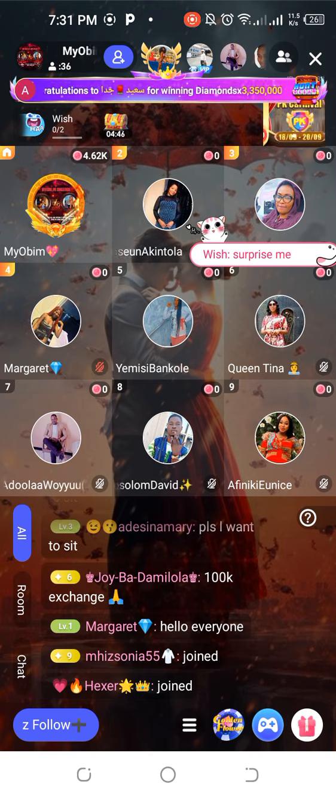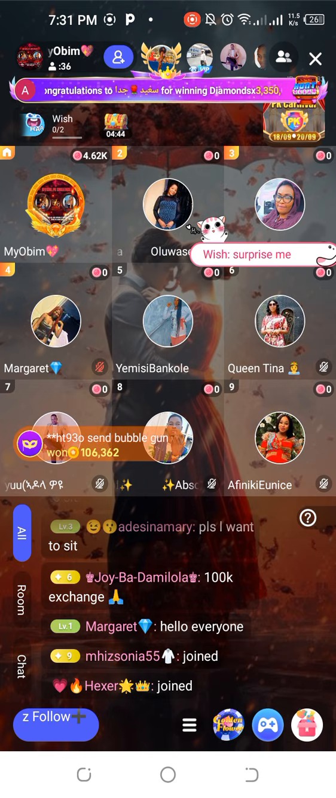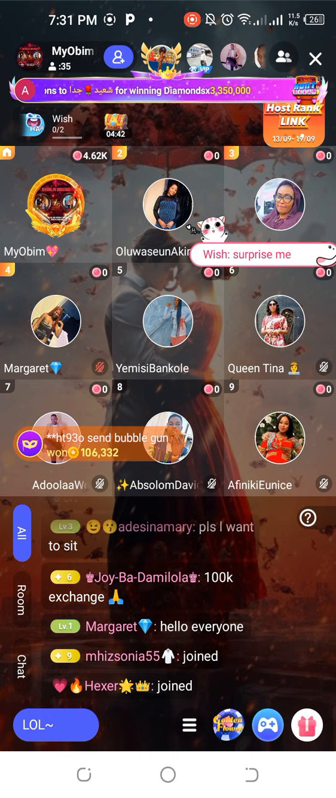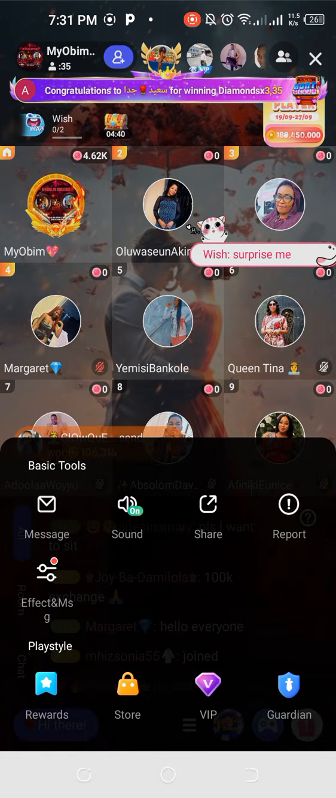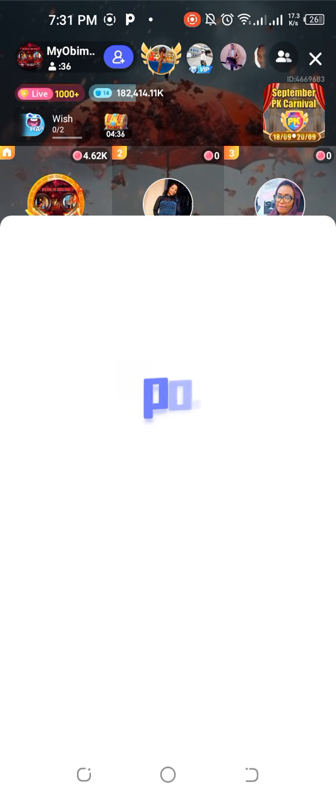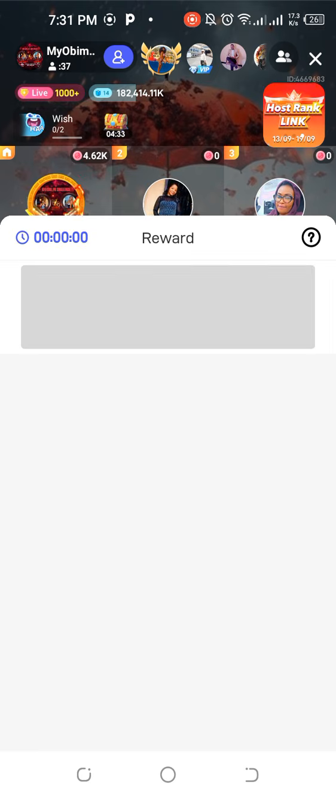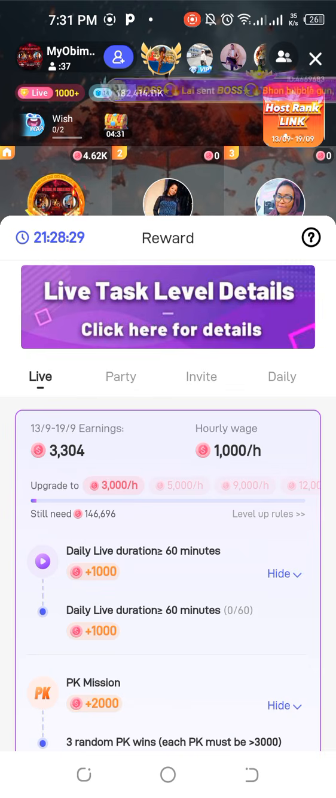Once you sit on this crown seat, you are going to wait until you have your coins accumulated. Then you go to your reward, and if you don't want to go to your reward, you can just check this three-dots line that is here, and you can also check this reward button. If you click on this reward button here, it is also going to load all your rewards of your party, so that you can check how many minutes you've spent and the rest of that.